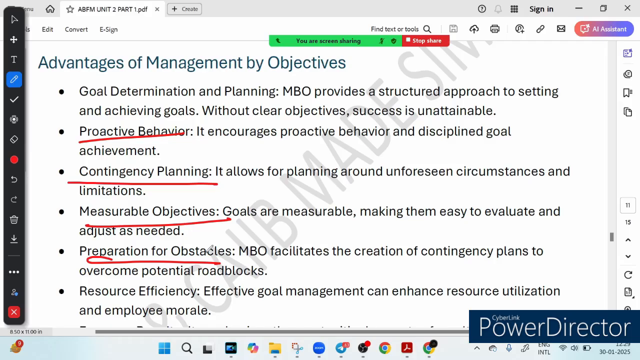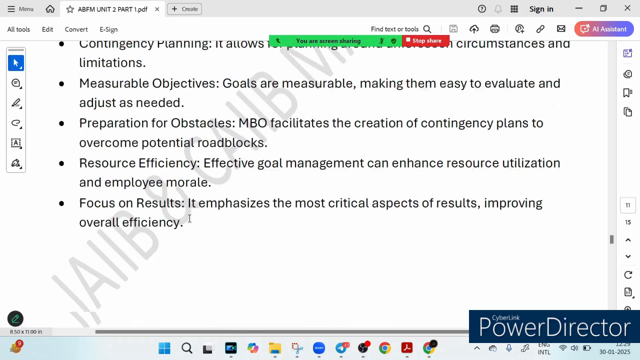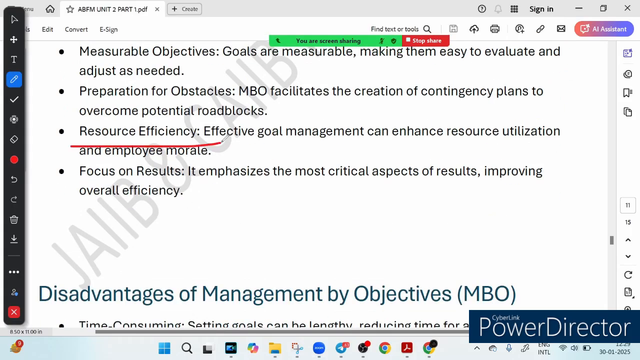Now, planning for obstacles. MBO helps organizations create strategies to overcome challenges. It is like knowing how to handle a tricky question in the examination. Then we have efficient use of resources. That is called resource efficiency. You can see clearly written here, resource efficiency. It means with well-planned goals, you can make the best use of your resources, whether it is time, people, or material. And then we have result focus. It means MBO emphasizes getting real results, which boosts overall efficiency. Just like focusing on quality revision improves your exam performance. So that is MBO in simple terms, its challenges and benefits.